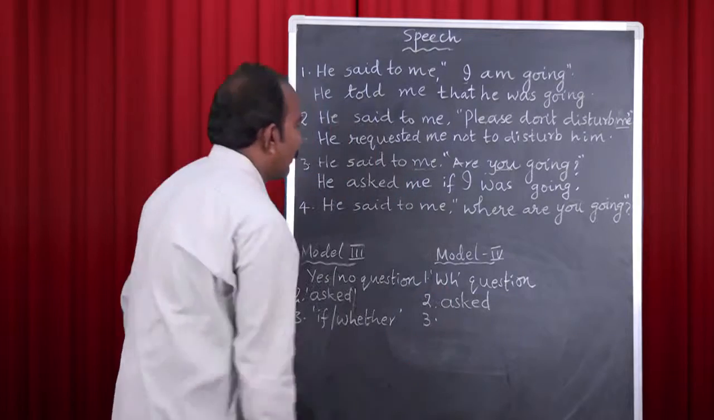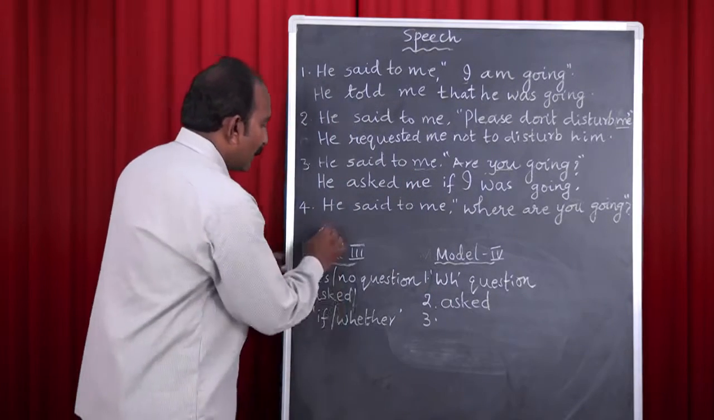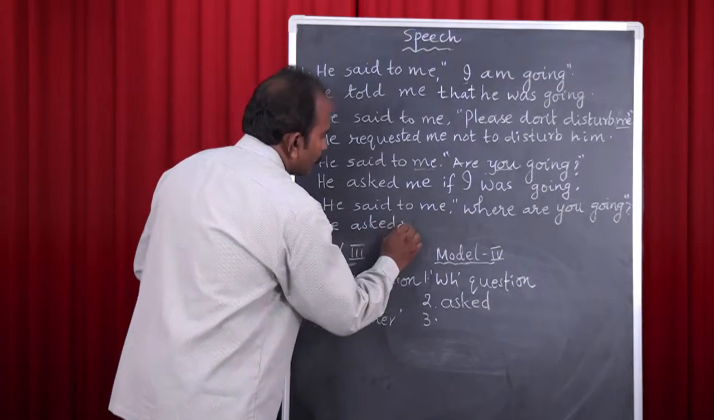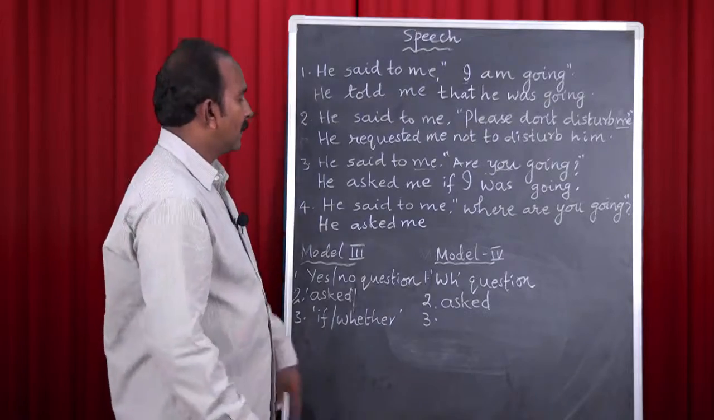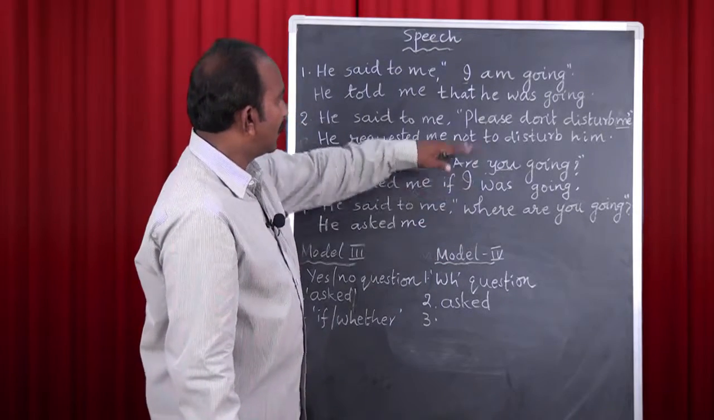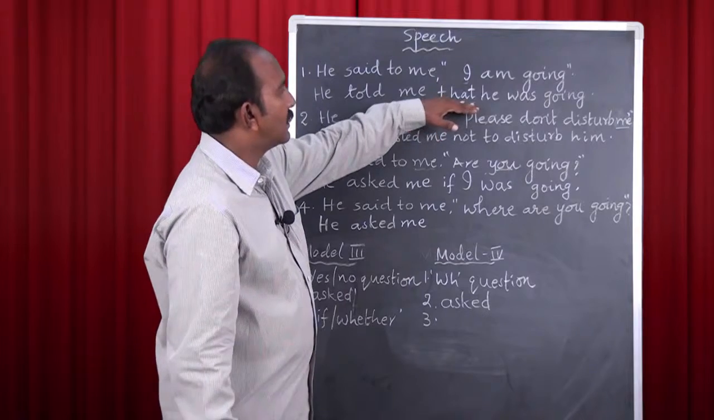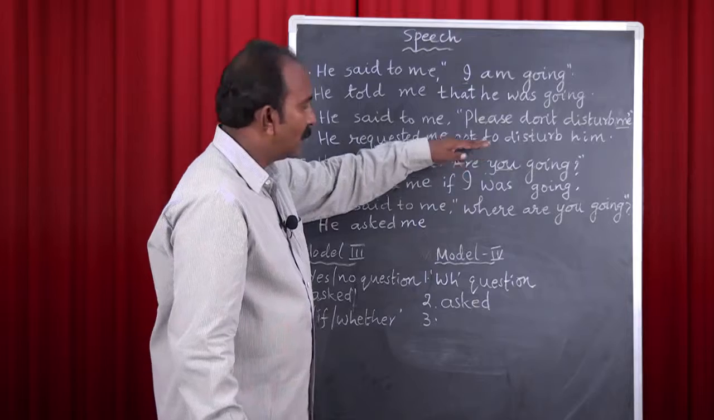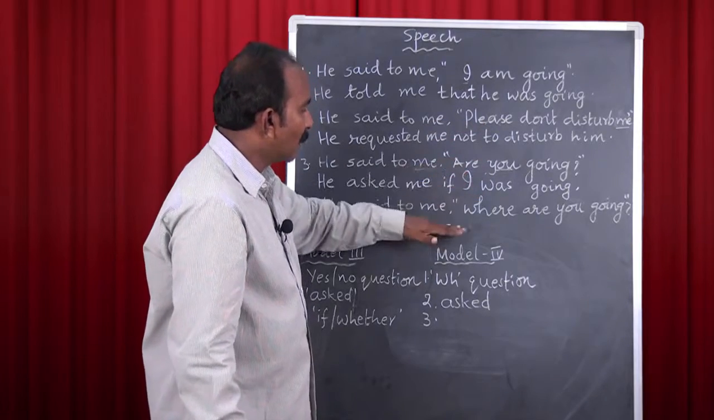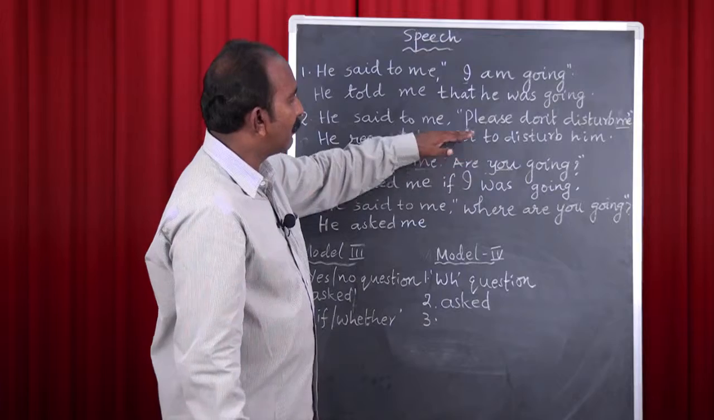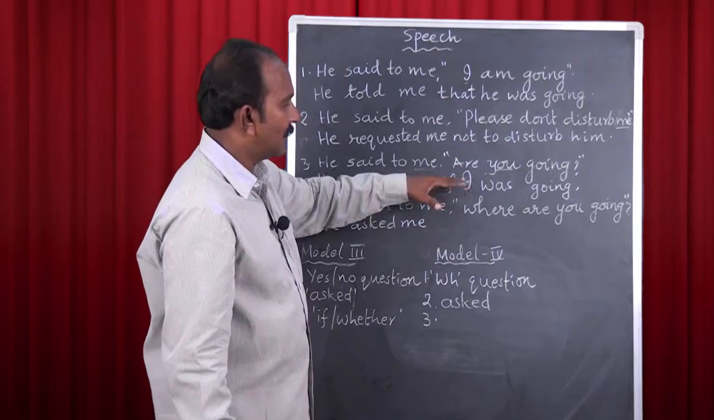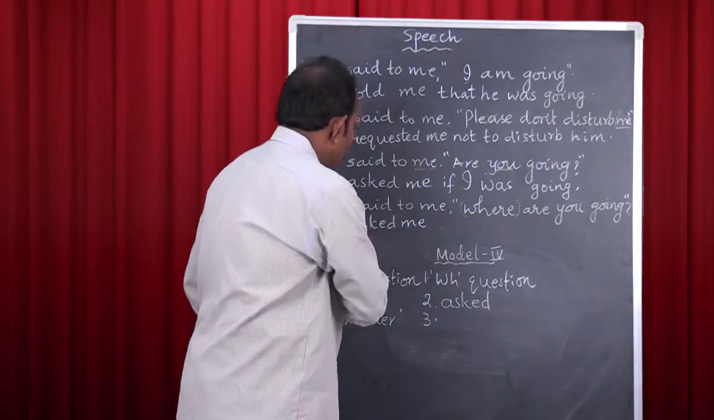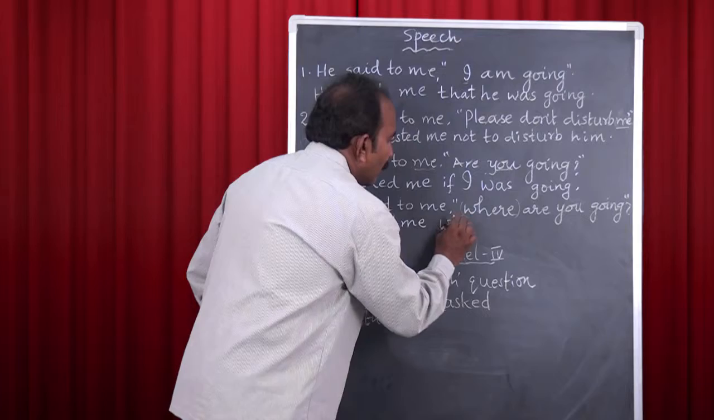And the third point is about the use of linking word. So let me start writing the answer. He asked me. Coming to the linking word, just think about the linking word in model 1. It's that in model 1. In model 2 it's to or not to. In model 3 it's if. In model 4 we don't get any other word from outside the sentence. We just make this question word the linking word here. So here he asked me where.